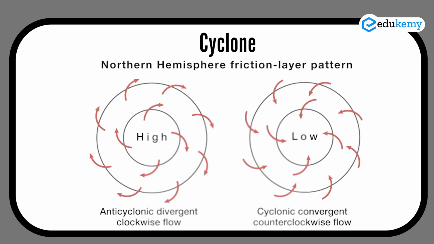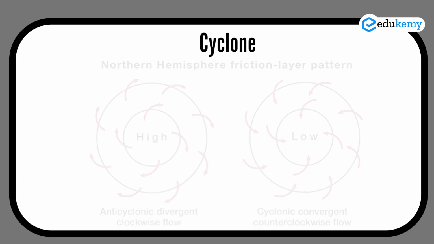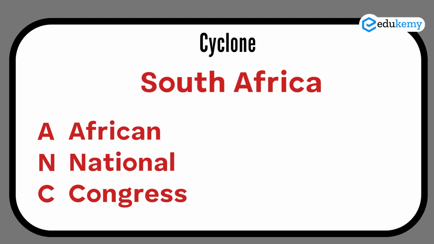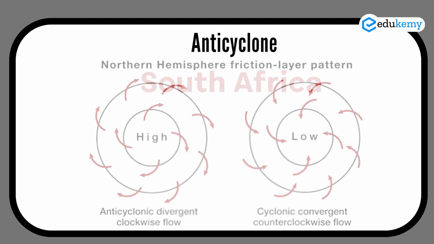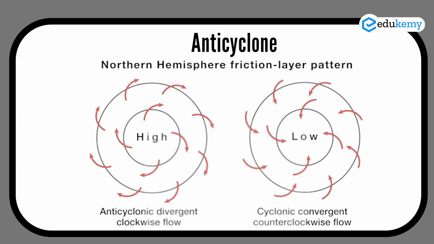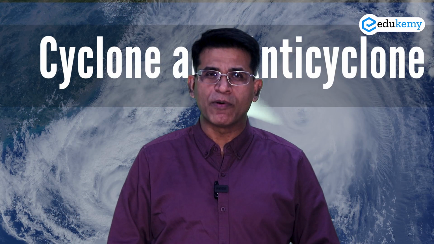Remember, there used to be a party in South Africa called the ANC, African National Congress. So remember ANC: the anticyclones in the Northern Hemisphere are clockwise. Reverse it, and cyclones in the Northern Hemisphere are anti-clockwise. That's how I remember it for marking these types of questions.